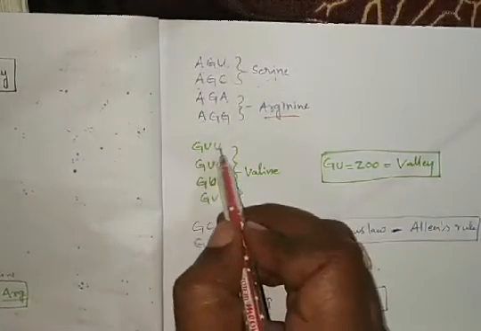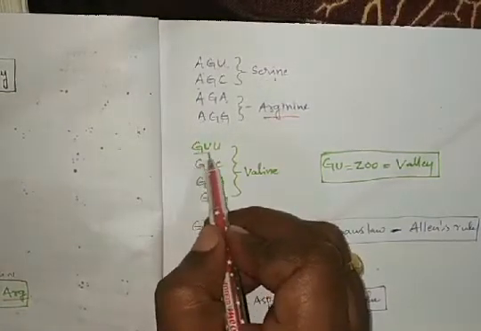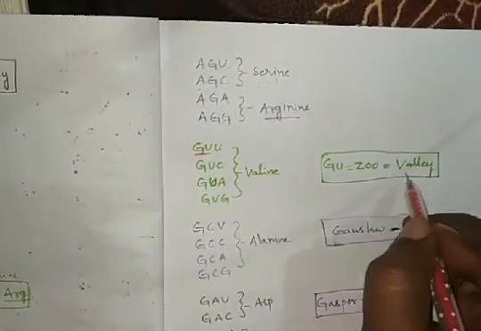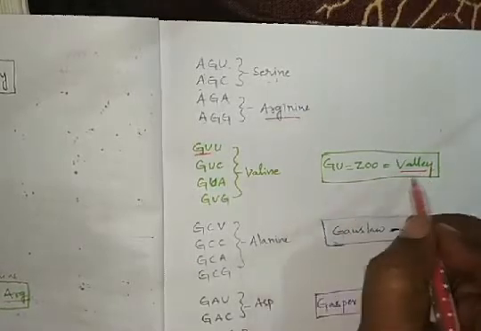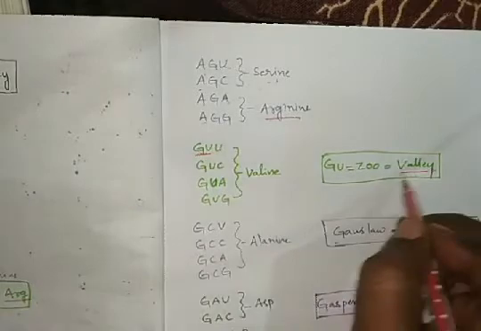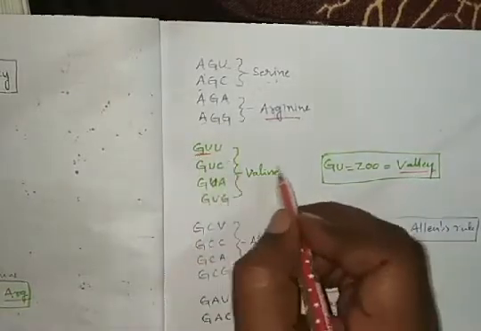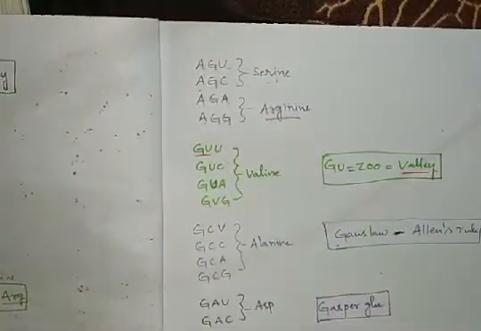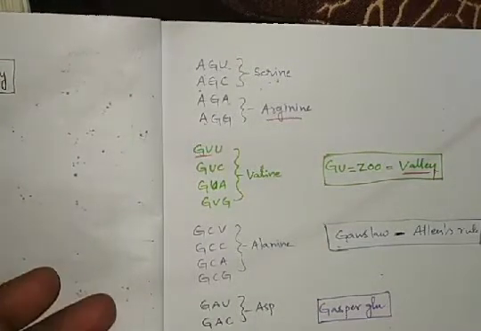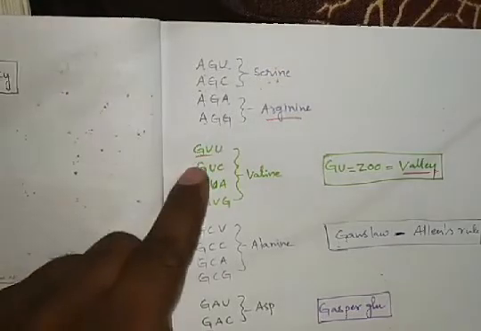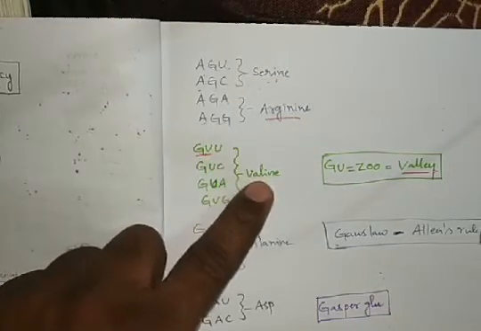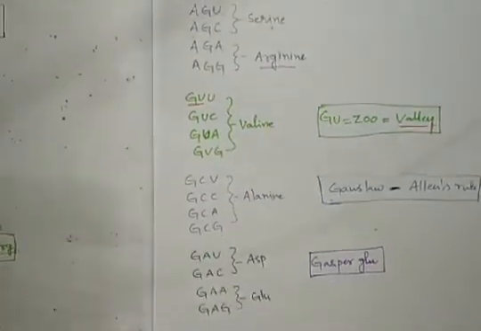Next GU. If the codon starts with GU, Ju means valley, so we can call it valley. Simply valine. Valley means valine. GU valine, easily we can remember. If the codon starts with GU, valine, we can easily remember.